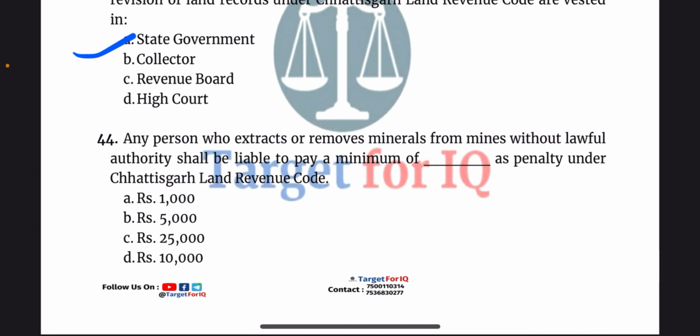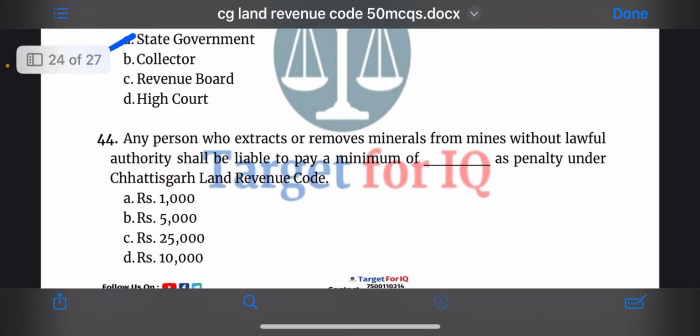State Government. Next question, any person who extracts or removes minerals from mines without lawful authority shall be liable to pay a minimum of dash as penalty under the Chhattisgarh Land Revenue Code. The options are A. Rupees 1000, B. Rupees 5000, C. Rupees 25,000, or D. Rupees 10,000. The correct answer is option C.